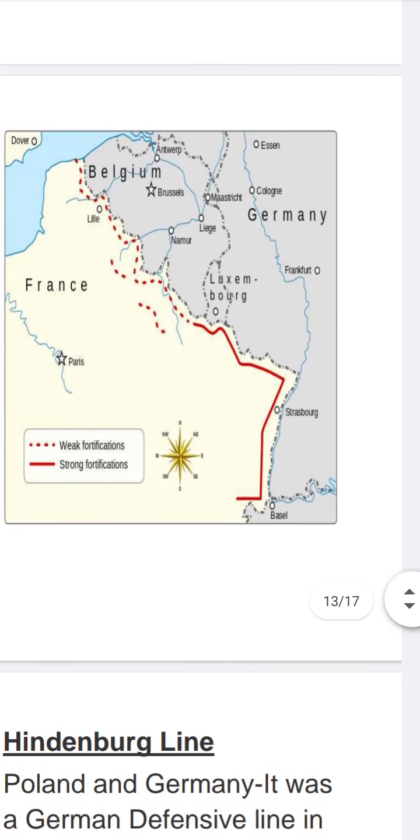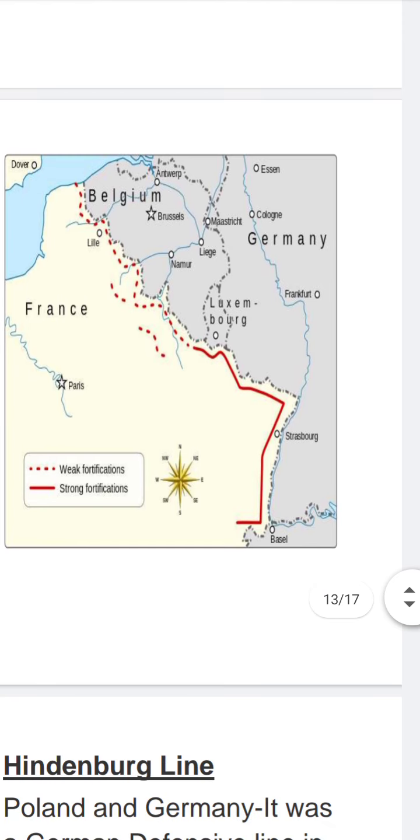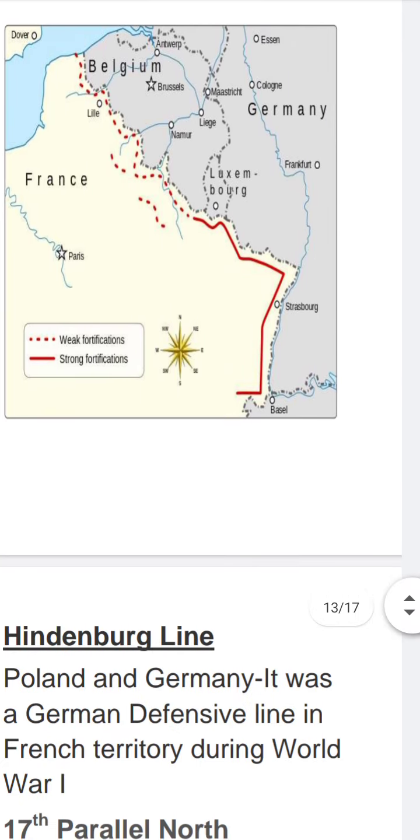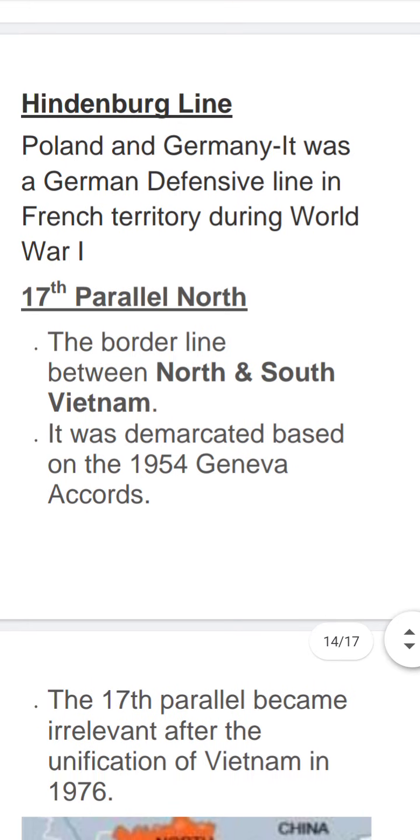We can see Maginot line in red color. In the northern part there is Germany, in the southern part there is France, and in red there is this Maginot line. Next, Hindenburg line. Hindenburg line is between Poland and Germany.